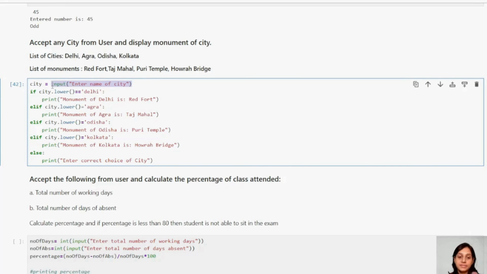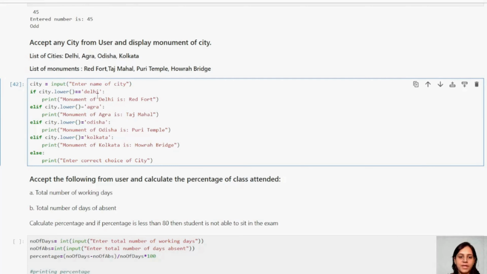Input is a predefined function which will take input. It's kind of like read line. Whatever we give, it is going to read it. So we are getting the city. Then we are converting it with city dot lower.